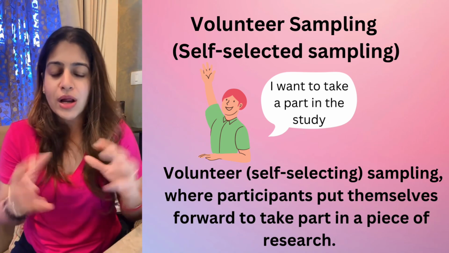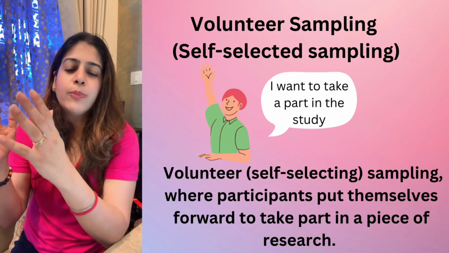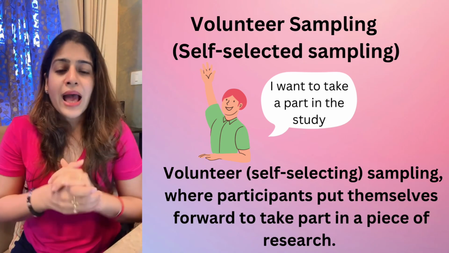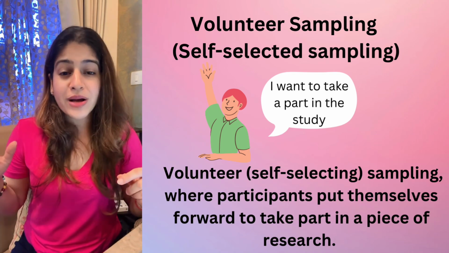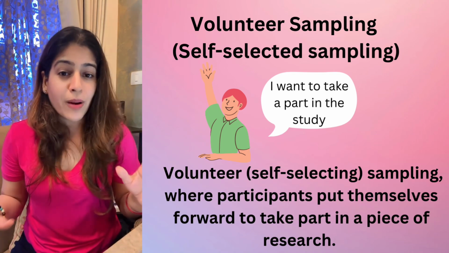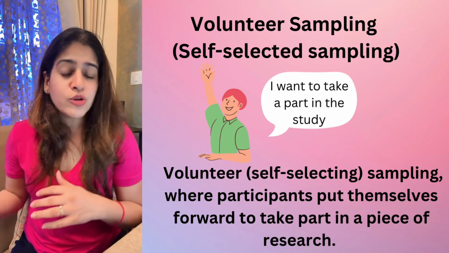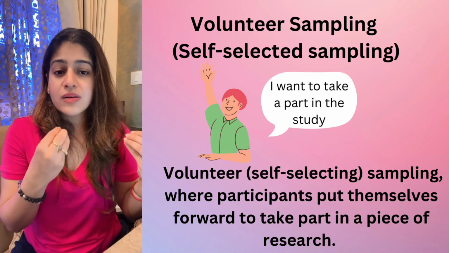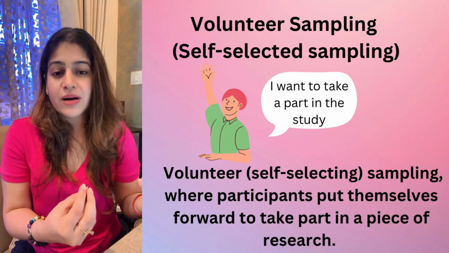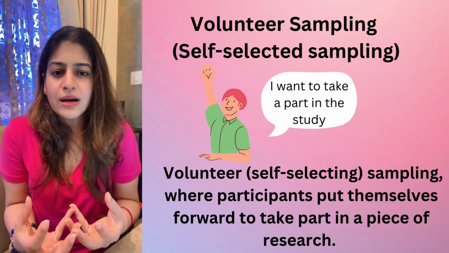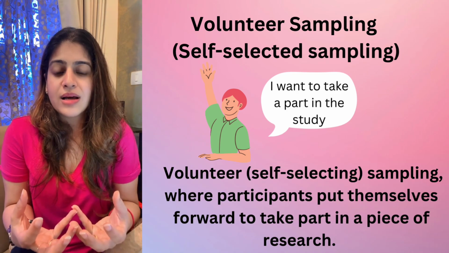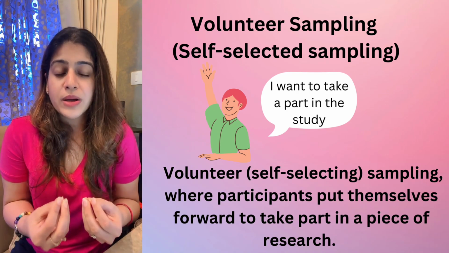I want to do a study. I put this paper on the main billboard. When the students see it, some of them think, wow, I want to become a participant in this study. So they come to my study. They are the self-selected participants. These are the volunteer sampling. The ones who have willingly come to participate in my study, who themselves come to participate, are called volunteer sampling.